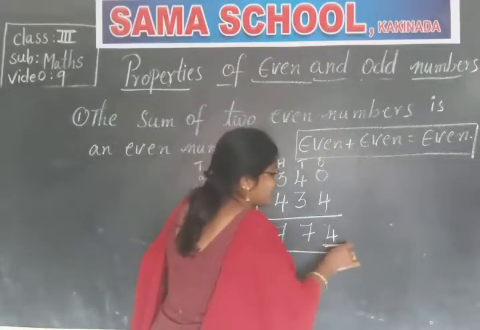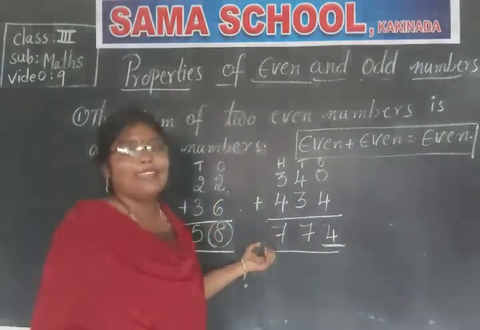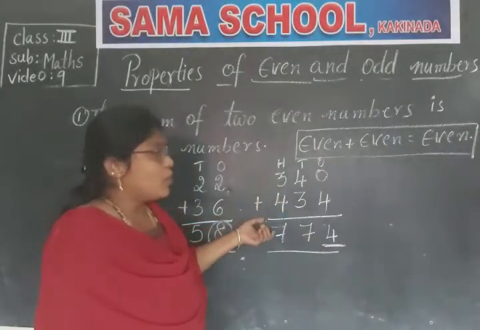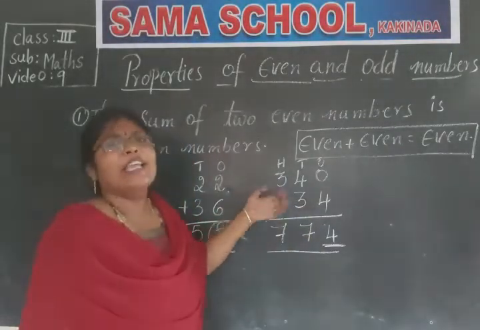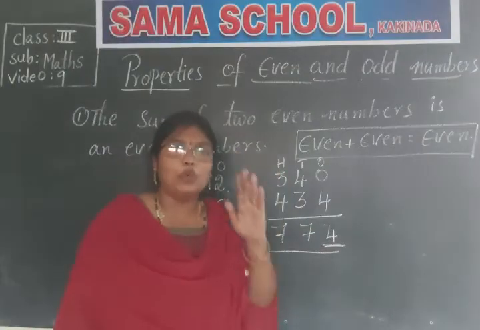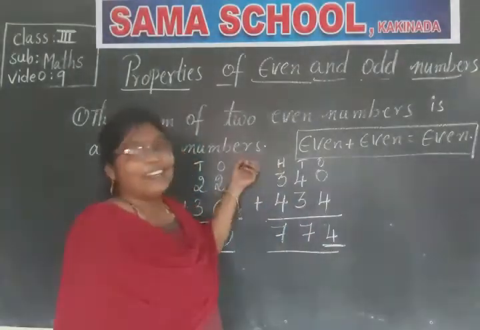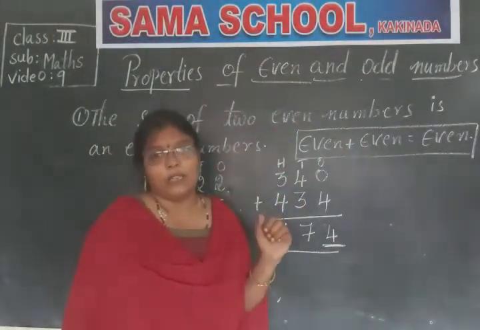774. As 4 is an even number, the number is even. So, what have we proved here? Any two even numbers, if you add them, you will get an even number only.